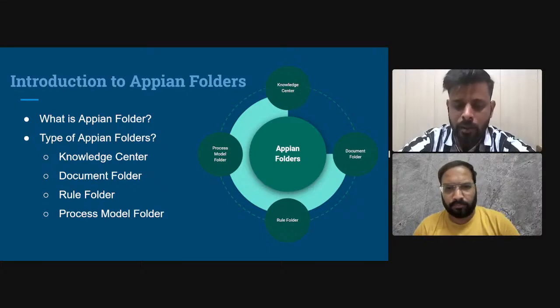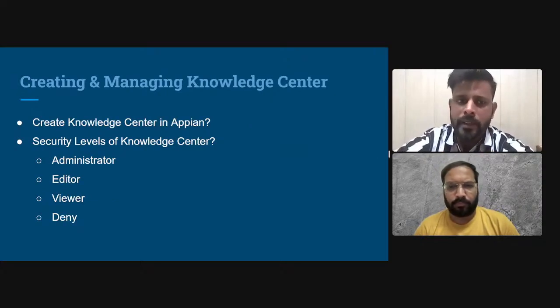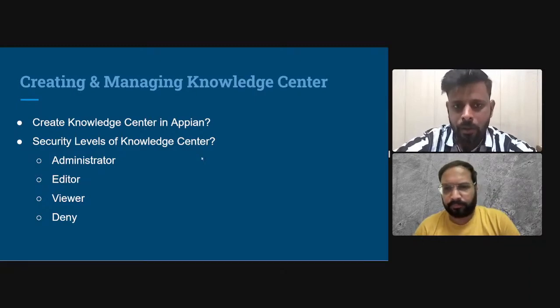Just to know that all of the process models we will store in process model type folder. That process model we cannot store in rule folder. If I'm creating a rule, we cannot store that rule in document folder. So to store a particular type of component, we create a particular type of folder. Now this is creating and managing knowledge center. So this is first type of folder, right? So how we can create knowledge center in Appian?